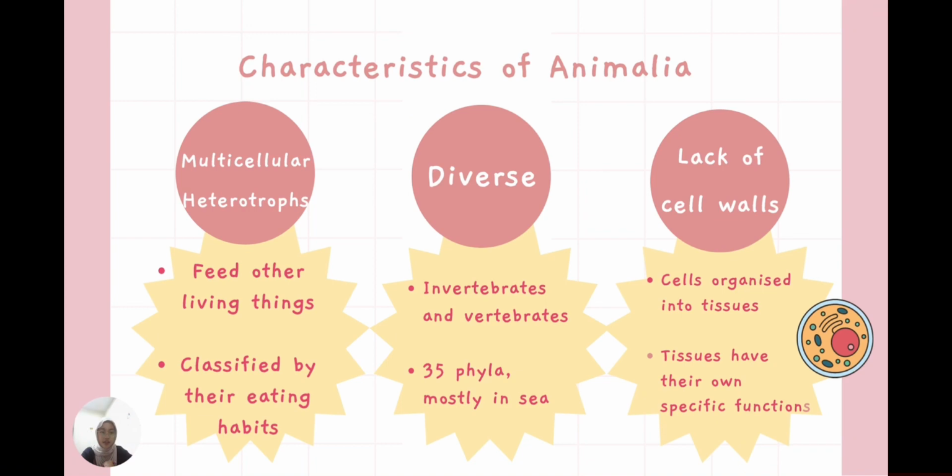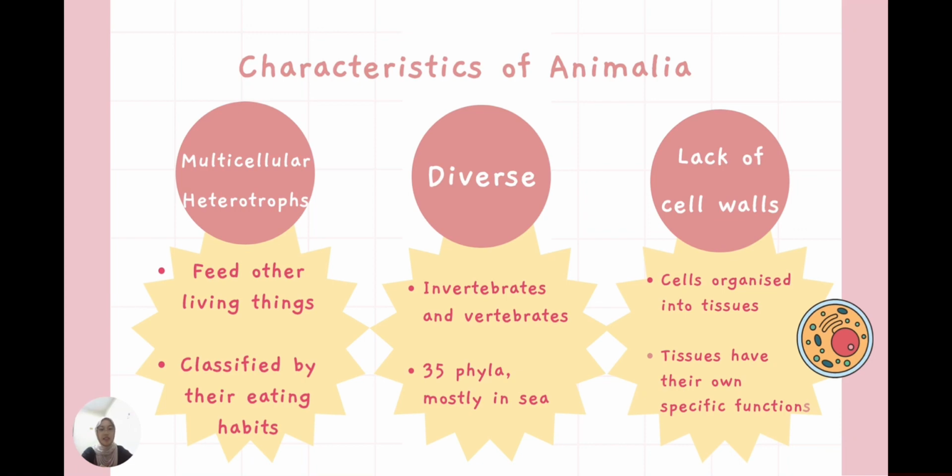Since they are heterotrophs, they feed on other living things. Animalia is classified by their eating habits. There are four eating habits of Animalia, which are herbivore, carnivore, omnivore, and parasite. And for your information, parasites get their food by attaching themselves to a host.